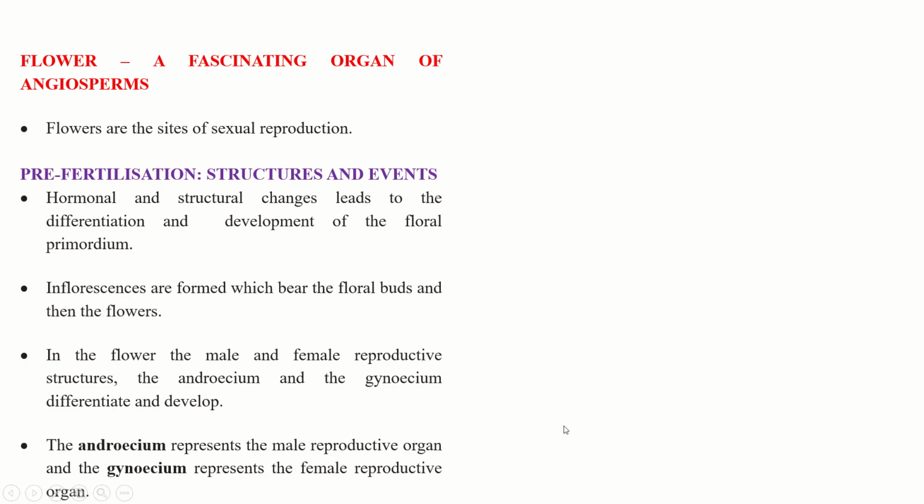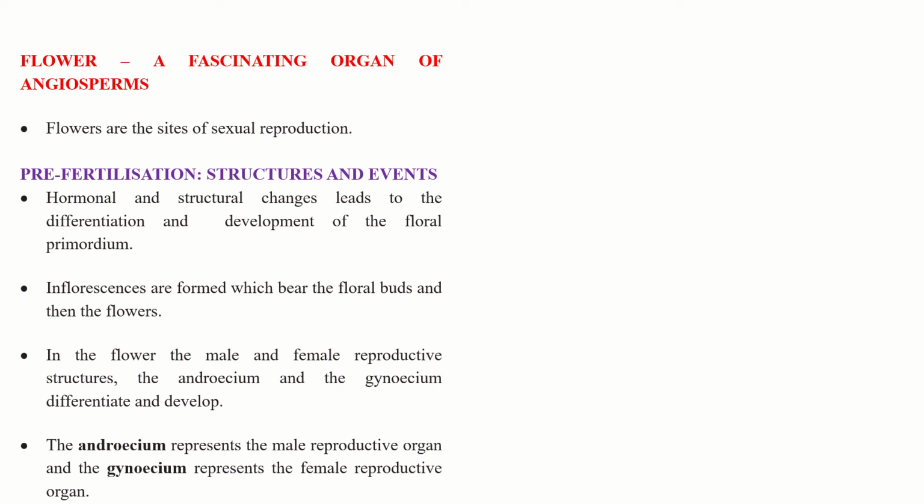Now first one, flower, a fascinating organ of angiosperm. As you know, flower is the reproductive organ of the plants, that is the angiosperm, the flowering plants. Flowers are the sites of sexual reproduction. First event, pre-fertilization. So we'll see the structure and events before fertilization. Okay, that means pre-fertilization, structure and events.